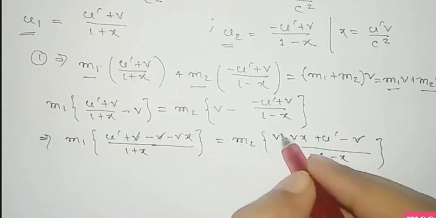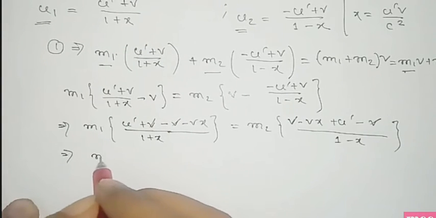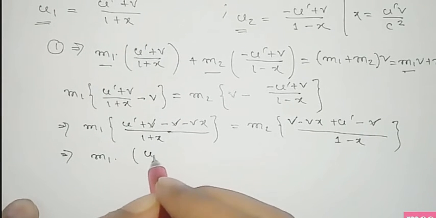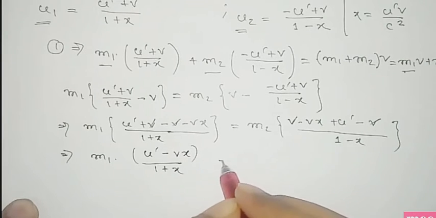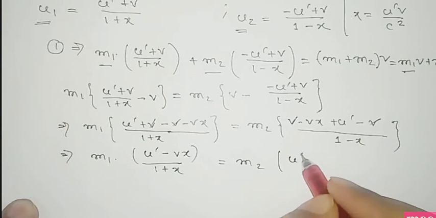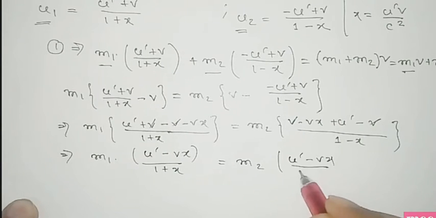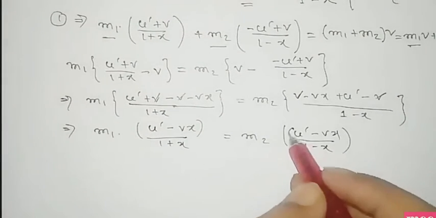Now this v and this v cancel out, so we get m1 into u prime minus vx by 1 plus x equals m2 into u prime minus vx by 1 minus x.